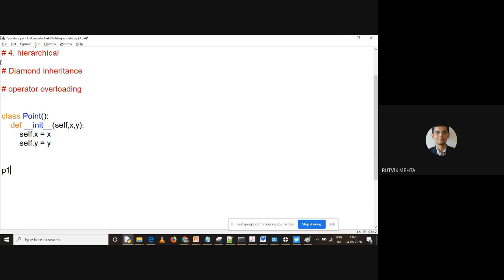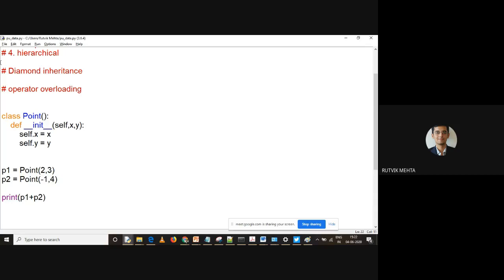So P1 is of type point, let me have some values for this, 2, 3, and P2 is also of type point, and let me say -1, 4. Okay, so I've created these two objects, and then I'm saying print P1 plus P2. Understand this, P1 and P2 are of our class point, and point is a user defined class, it is not an inbuilt class. And then we are adding these two points. So actually the addition should be 1, 7. The new point should be created and it should be 1, 7.